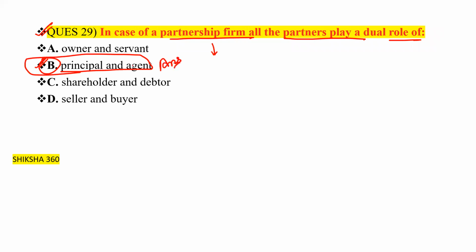So this one is the answer. Option number B is the answer, that is principal and agent. So option number B is the answer. In case of a partnership firm, all the partners play a dual role of principal and agent.